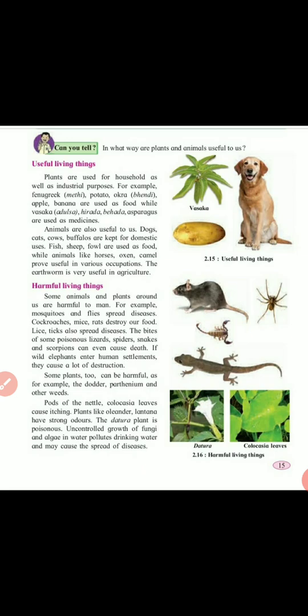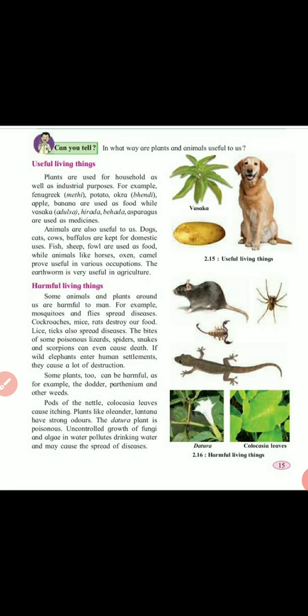Like that, some plants too can be harmful for us. Congress grass (parthenium) and other weeds are harmful for us. Pods of nettle and colocasia leaves cause itching. Some plants like oleander and lantana have a strong odor. The dhatura plant is poisonous. Then there is uncontrolled growth of fungi and algae in water.